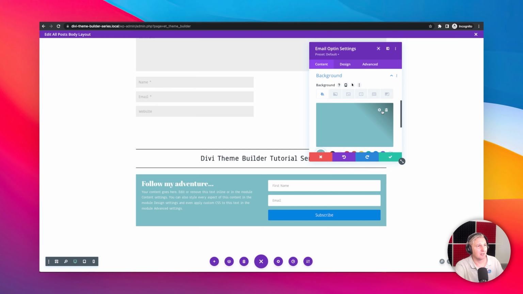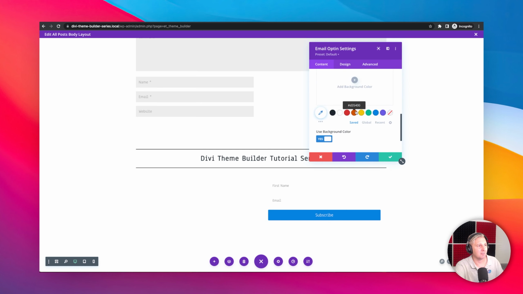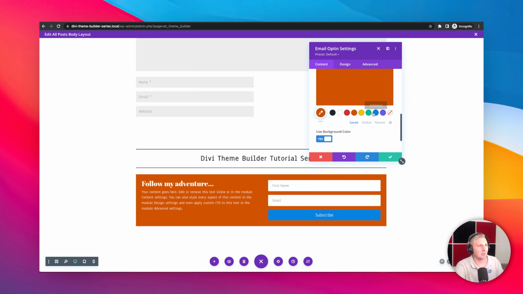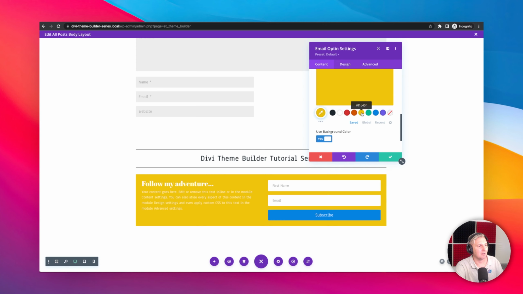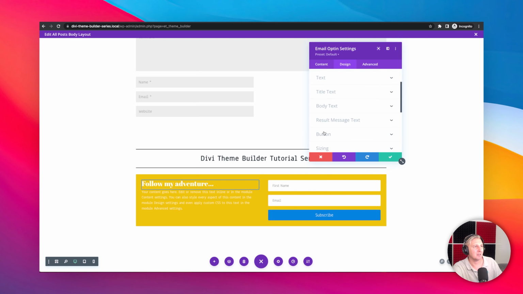For the background color, we'll delete that one out. We'll use our fun orange. Well, that doesn't play too well with that blue, does it? Maybe yellow. There we go. Nice and striking, you know, it's a call to action. So you want people to see it and use it. And maybe we'll even just change that button to be orange. So we can easily do that.